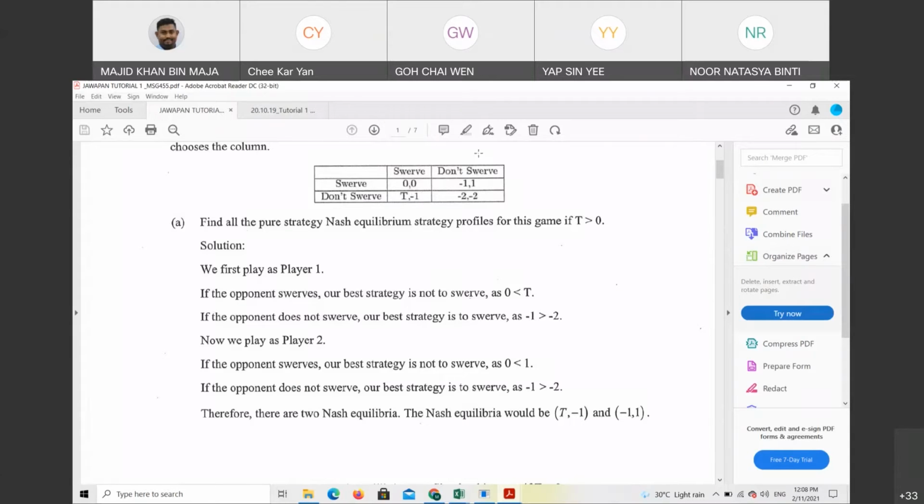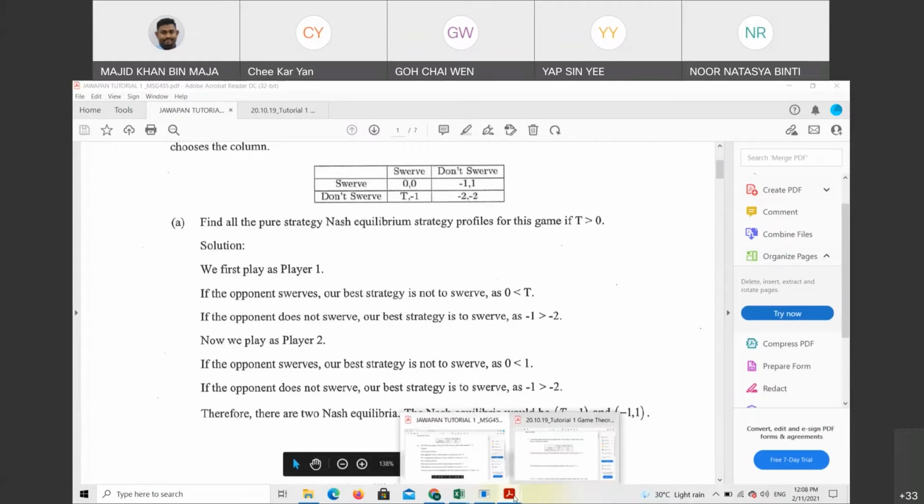So if you look here, we have two Nash equilibria, which is one is t and -1, another one is -1 and 1. Okay, this is how you need to do when you want to find Nash equilibrium. So this is for question number 1A. Don't worry, after we do the discussion, I will send you the complete answer for every tutorial. Okay, next.